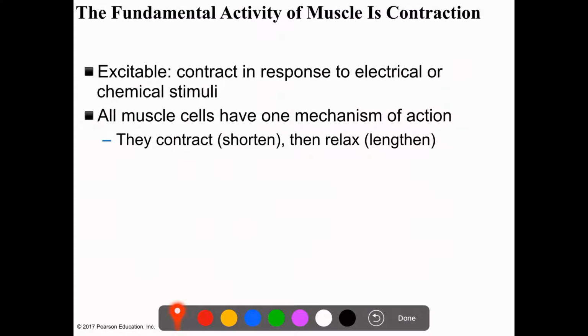Now, all muscles share the ability to contract when they receive either a chemical or electrical signal. Contraction involves them contracting, then relaxing. So there is a repeated cycle between contraction and relaxation, contraction and relaxation. When they contract, they will shorten. When they relax, they will regain their length, and so on. So muscle contraction is this cycle between the actual contraction and then the relaxation.